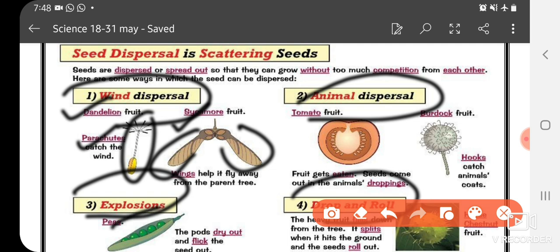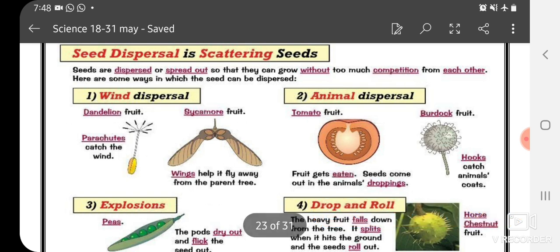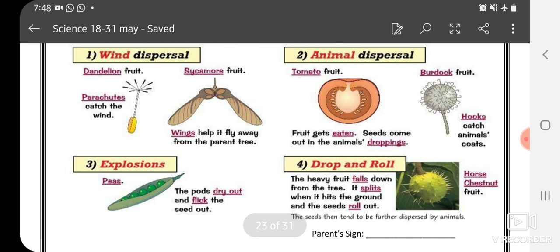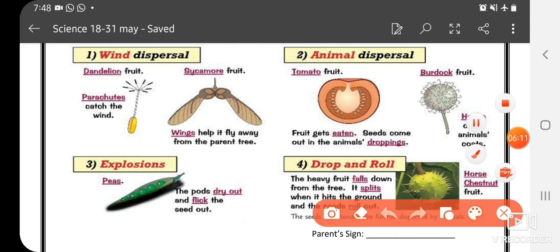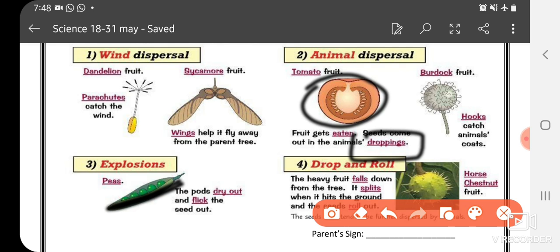This is explosion. The pods dry out and flick the seeds out. Pods means this is the pod. It will get dried and the seeds will come out. Next, animal dispersal. As I told you, some fruits are eaten by animals, and when they move from one place to another, in the droppings of the animals, the seed will get scattered.